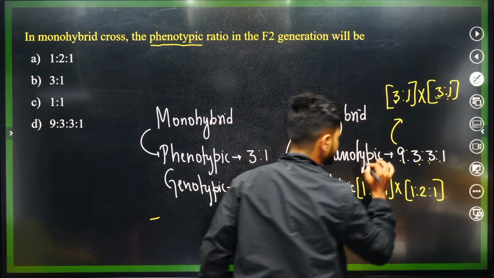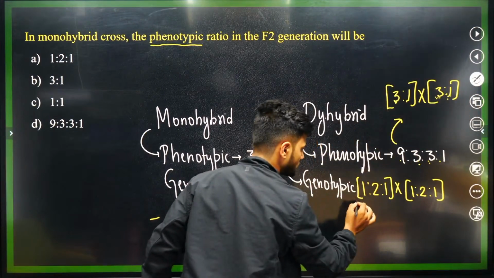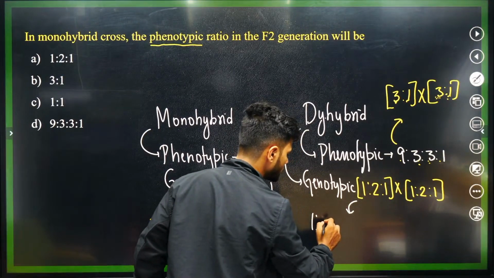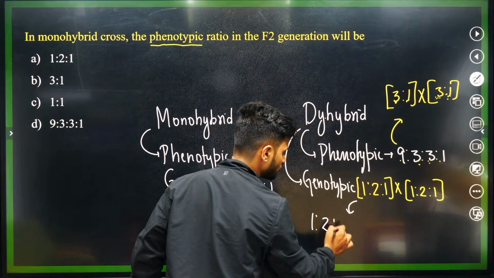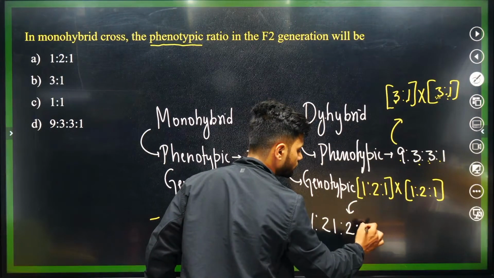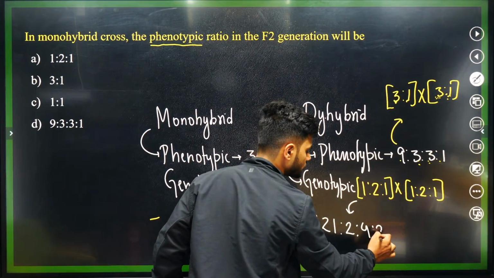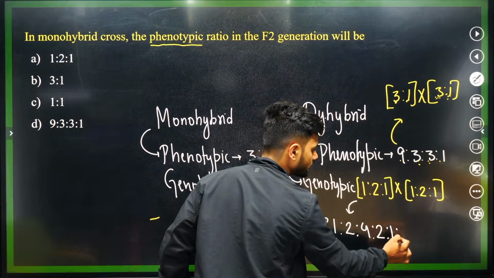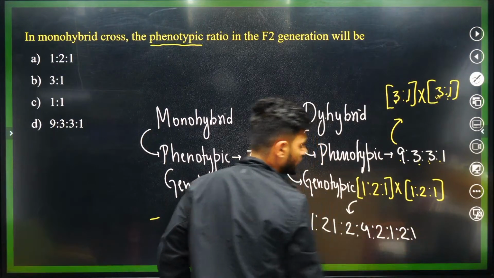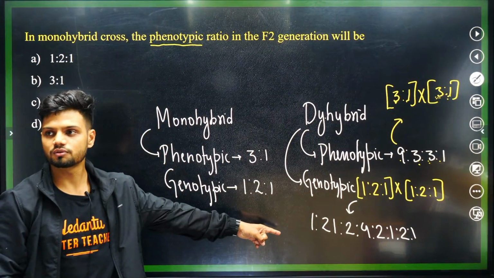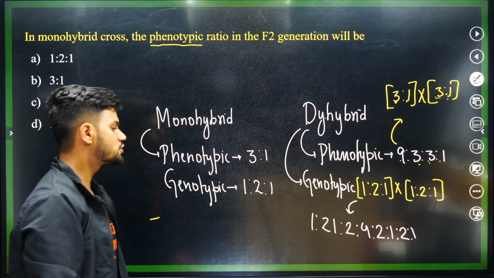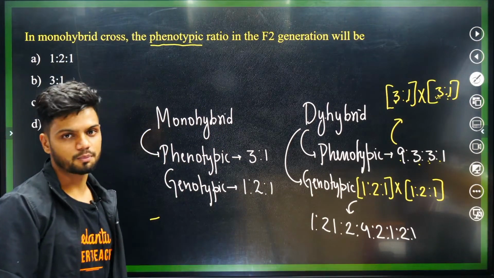Tell me, what do we get here? 1 into 1 is 1, 1 into 2 is 2, 1 into 1 is 1, 2 into 1 is 2, 2 into 2 is 4, 2 into 1 is 2, 1 into 1 is 1, 1 into 2 is 2, and 1 into 1 is 1. This is the genotypic ratio: 1:2:1, 2:4:2, 1:2:1.